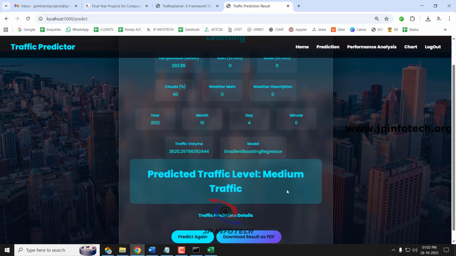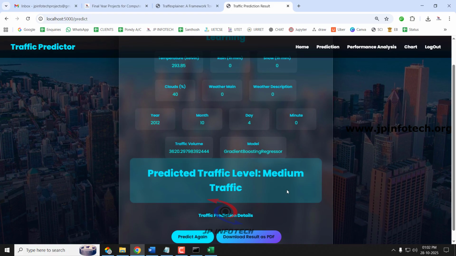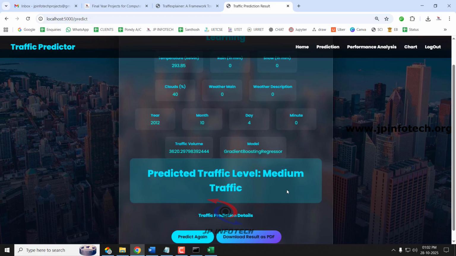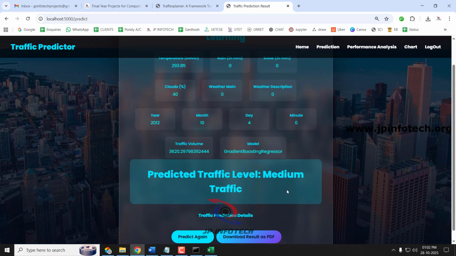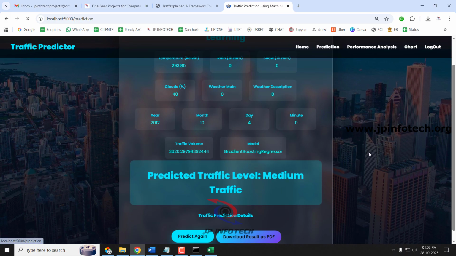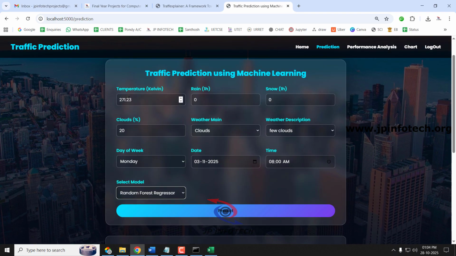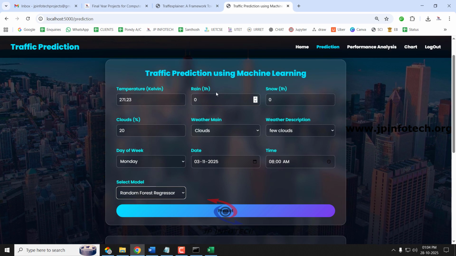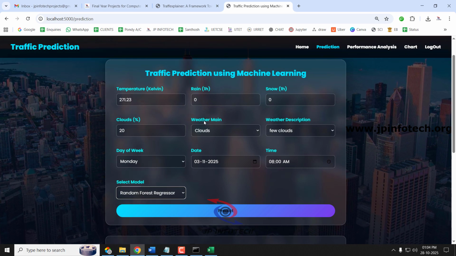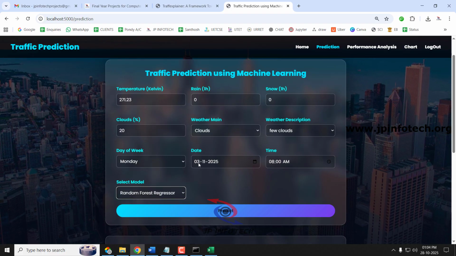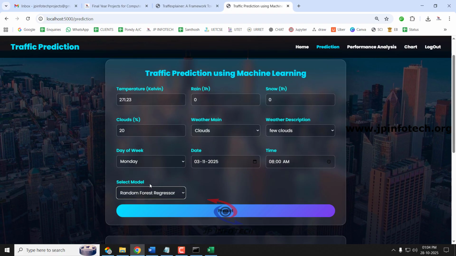So now I have shown you 3 cases from the dataset: from the high volume day traffic, low volume traffic, and medium volume traffic. So now let us show it with a future date. Now I'll give the temperature as 271.23 Kelvin, rain 0, snow 0, clouds 20%, weather as clouds, weather description as few clouds, day of the week as Monday, date as a future date. Today is 28/10/2025, so I'll give 3/11/2025, time and model.